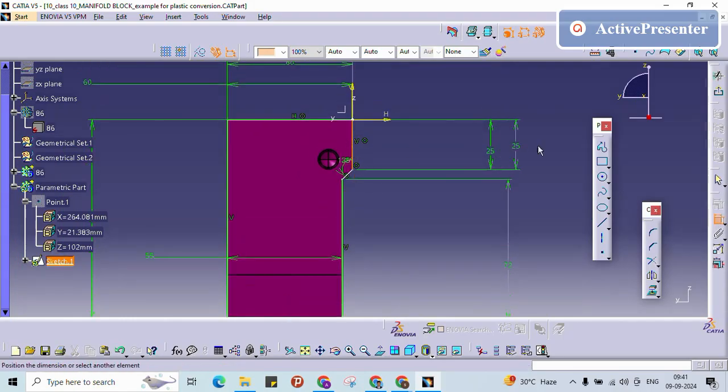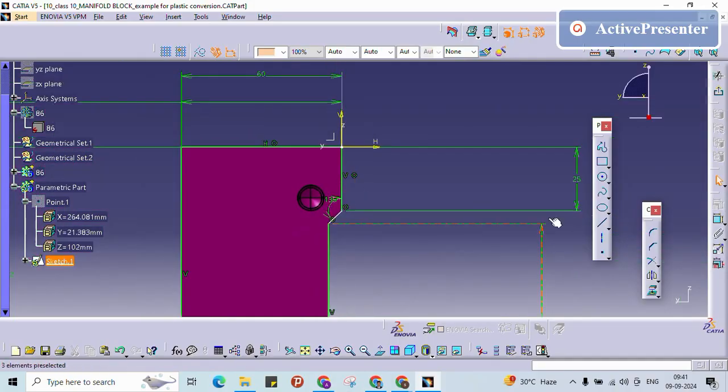Now if I provide the line, this is not required. If I provide this line, this is also having a problem.